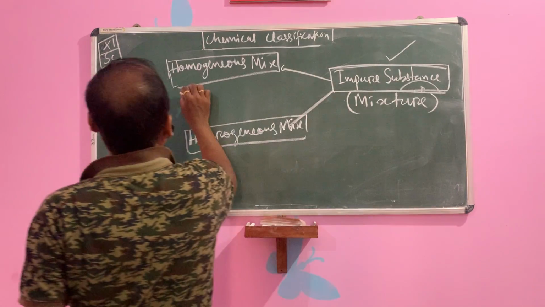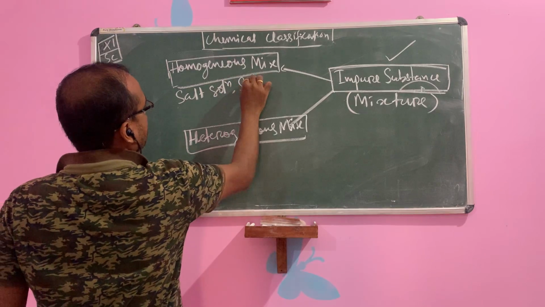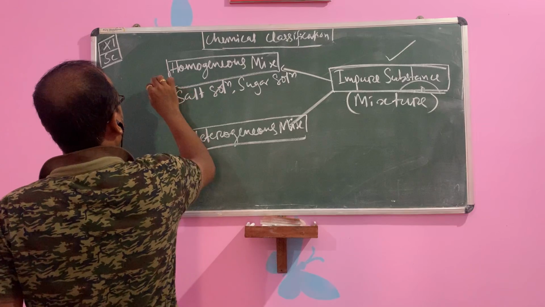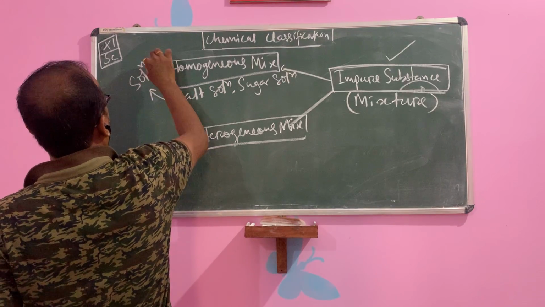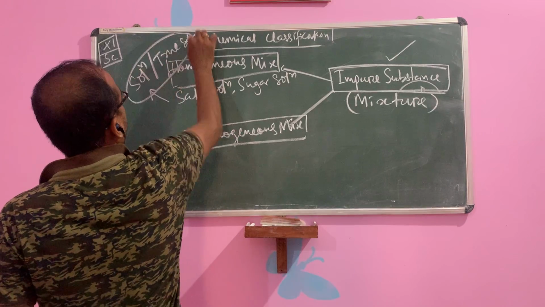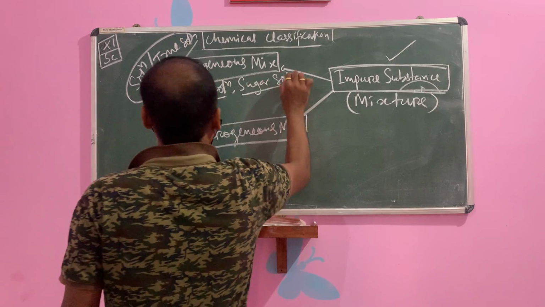That is your salt solution, sugar solution, or glucose solution. That is your solution. This is our true solution. This is your solution or true solution. This is an example of a homogeneous mixture, for example salt solution and sugar solution.